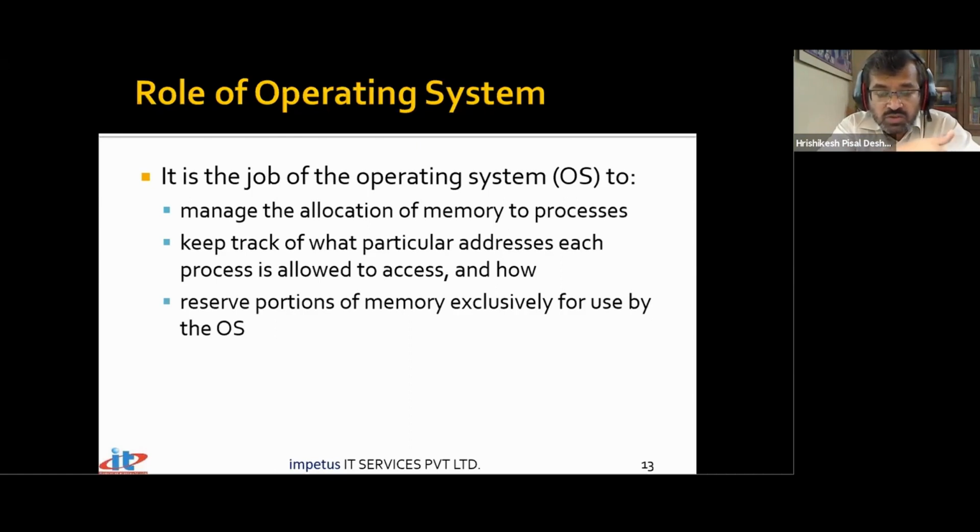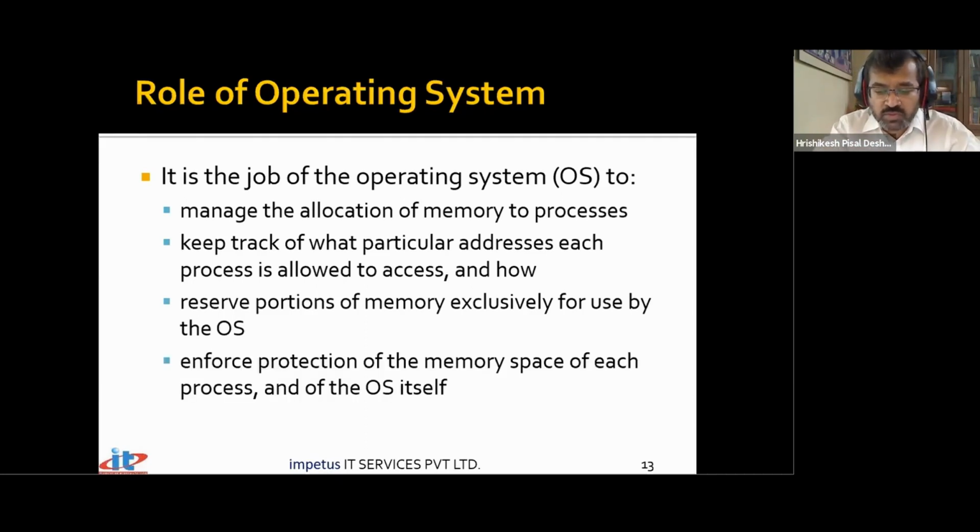I said the OS is also a program. It's also an application, so it will also require memory. Within the RAM, a substantial amount of memory is used for the OS itself, and the rest of the memory will be allocated for the various applications that you launch on your OS. To enforce protection of memory space for each process and the OS itself, say we have a RAM. This is the memory, out of which some section has been reserved for the operating system.